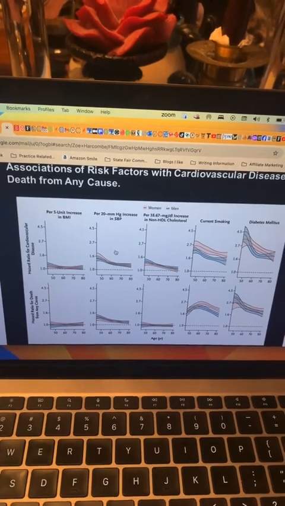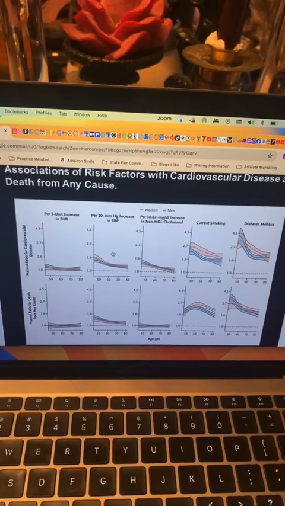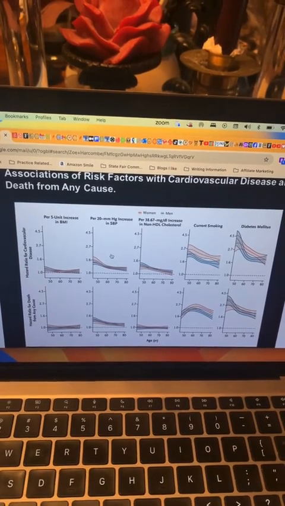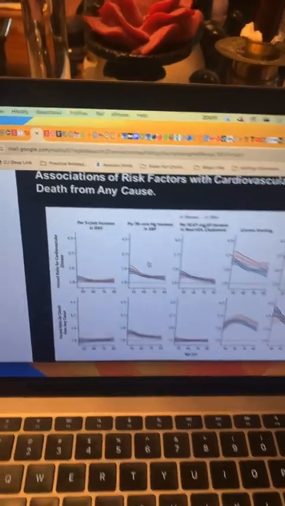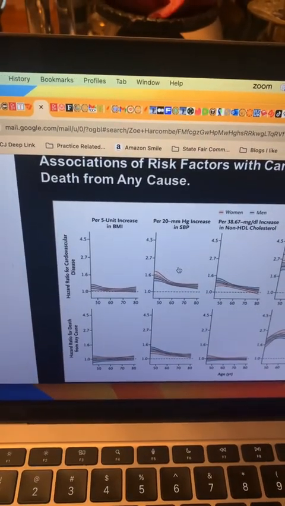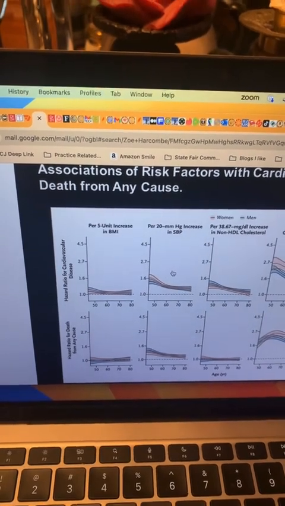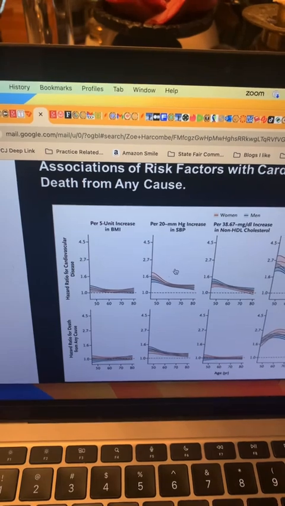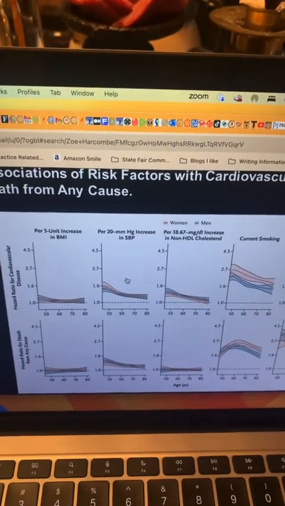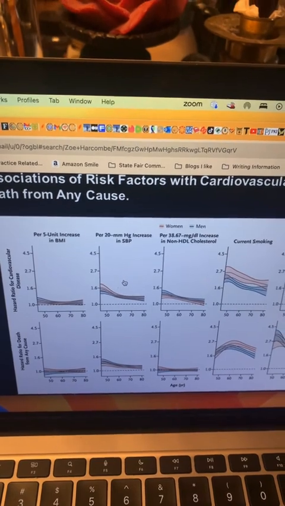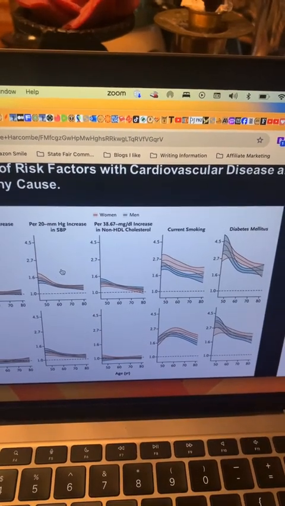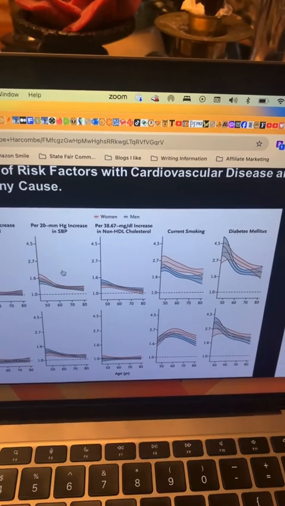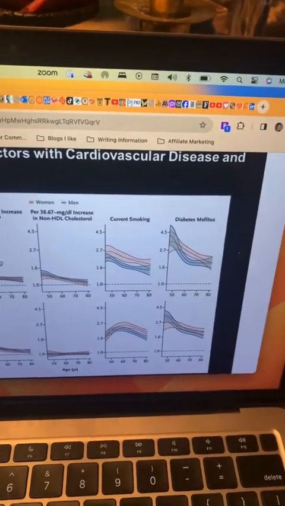So a hazard ratio of 1.0 is no association, with a higher number being a higher association, a lower number being a lower association, or hazard risk factor. So let's look at the 5. The 5 risk factors that are modifiable that they looked at were body mass index, a 20 millimeters of mercury increase in systolic blood pressure, non-HDL cholesterol, so think bad cholesterol, LDL, not HDL, the good one, current smoking, and diabetes. So let's look at this closer.